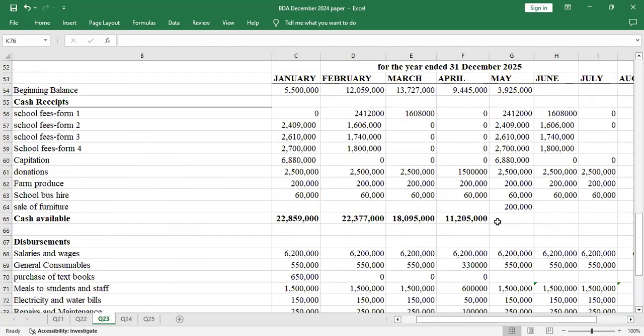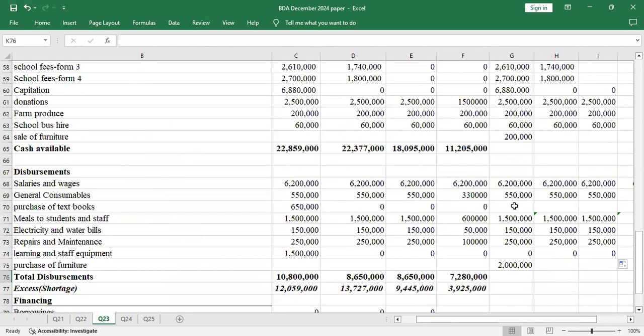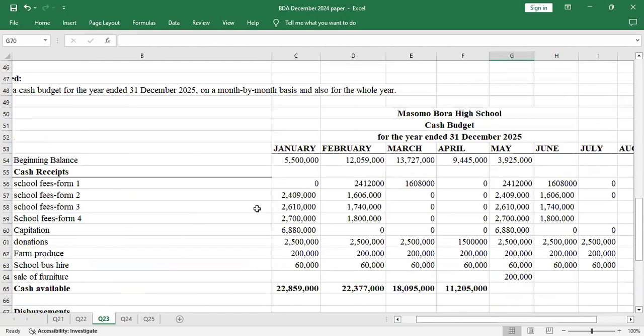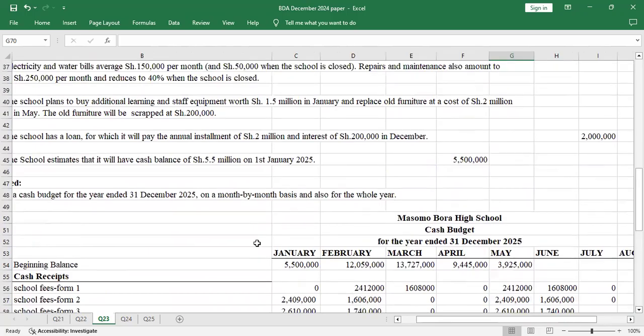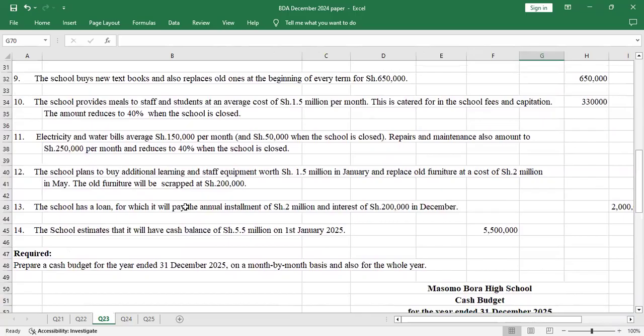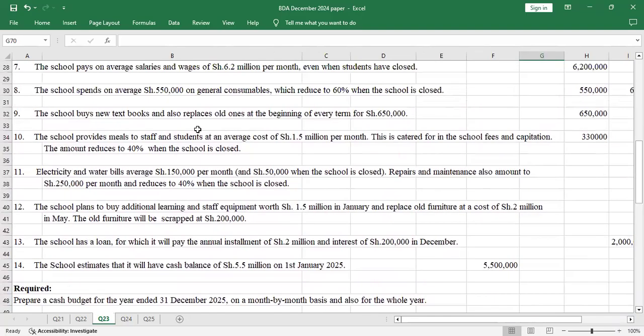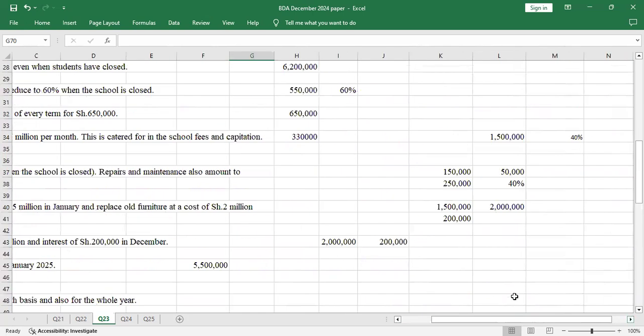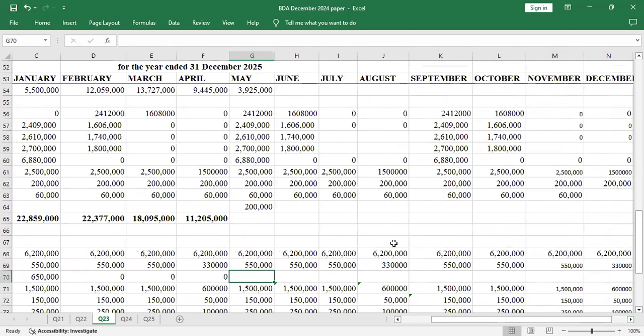So let us see the month of May, because we have adjusted everything. Purchase of textbooks: these textbooks, at what point were they being bought? The school buys new textbooks at the beginning of every term. So we'll have that 650 in May and September also, because we had January.